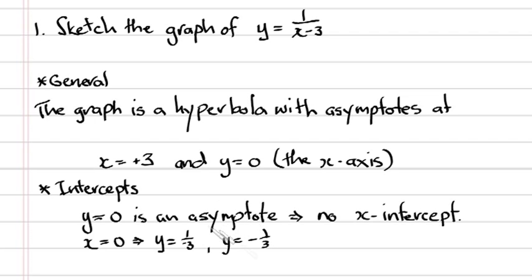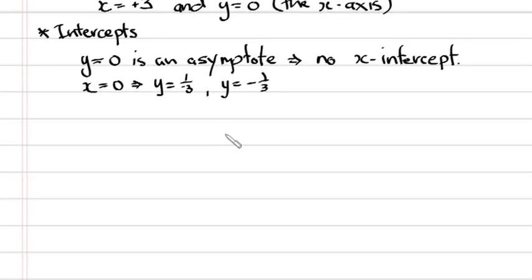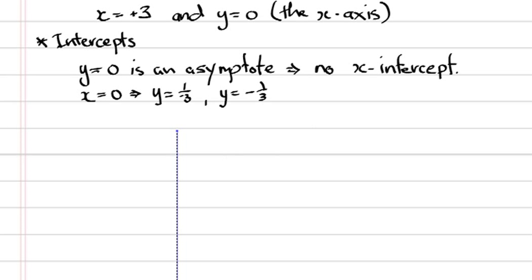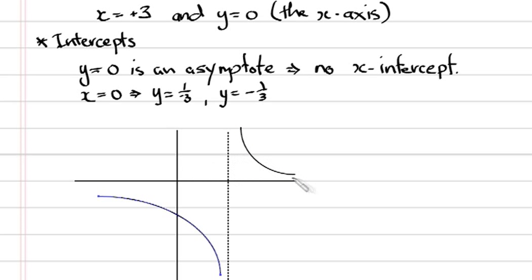So we can sketch the graph by firstly sketching in the asymptotes. The horizontal asymptote here will be the x-axis, and the vertical asymptote at x equals positive 3. And then label up all the significant points: the y-intercept at 0, negative 1/3, the vertical asymptote at x equals 3, and of course don't forget to label the x and y axes.